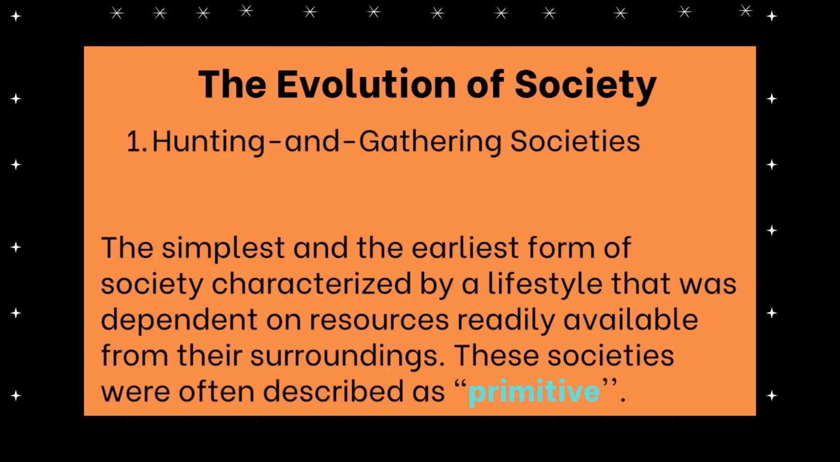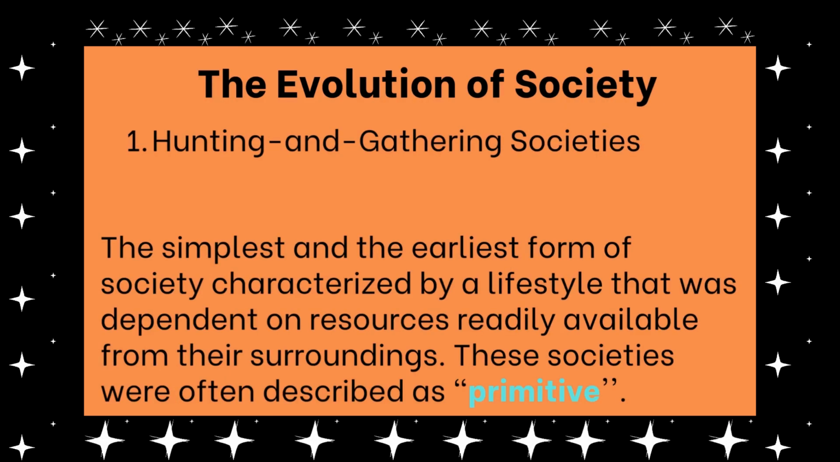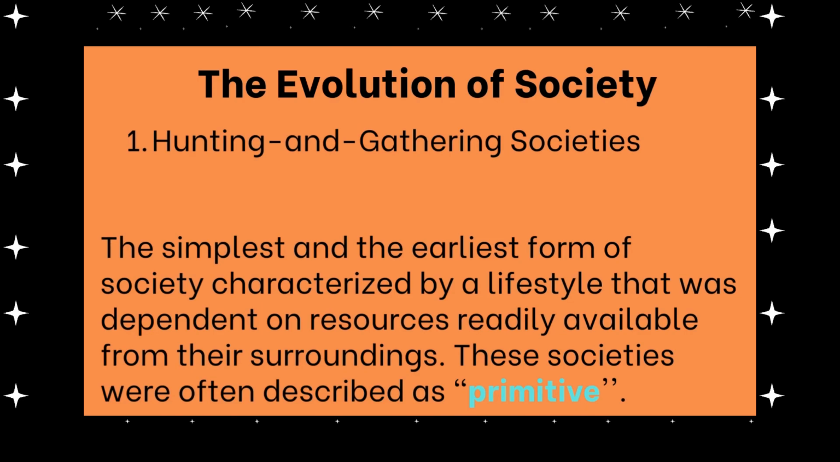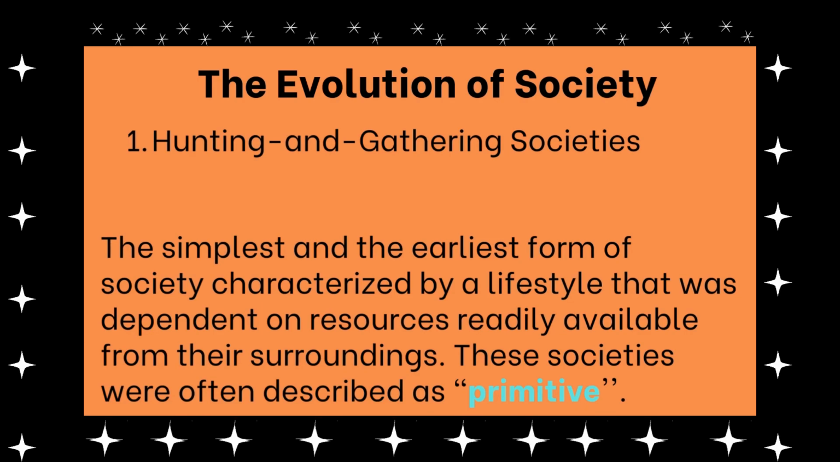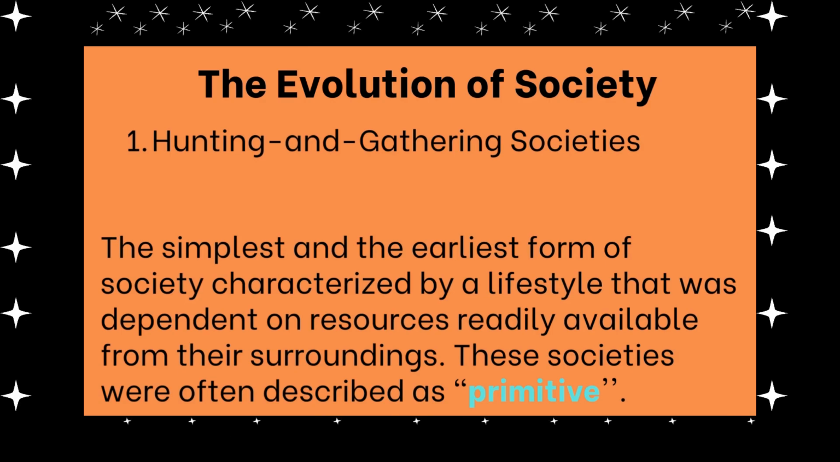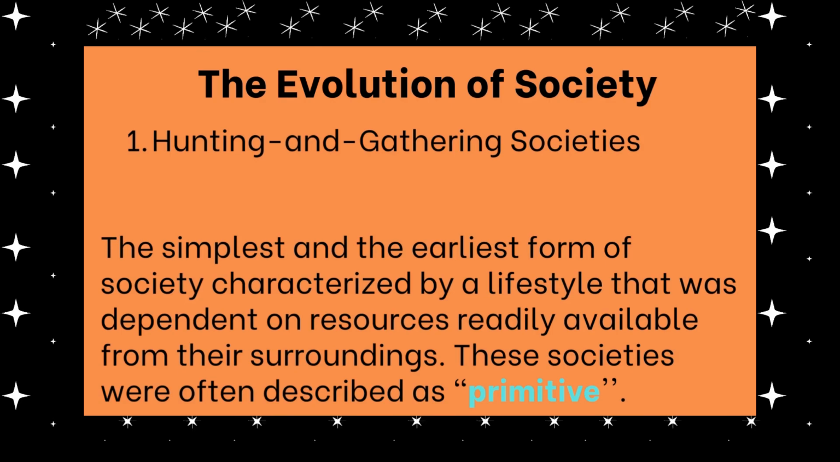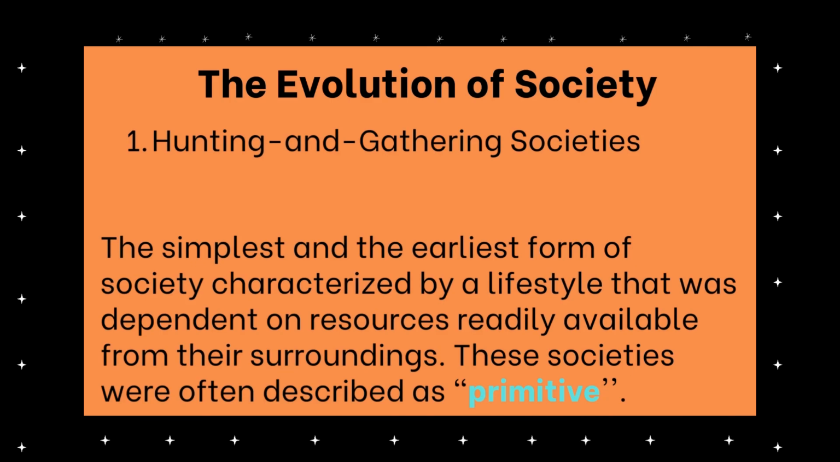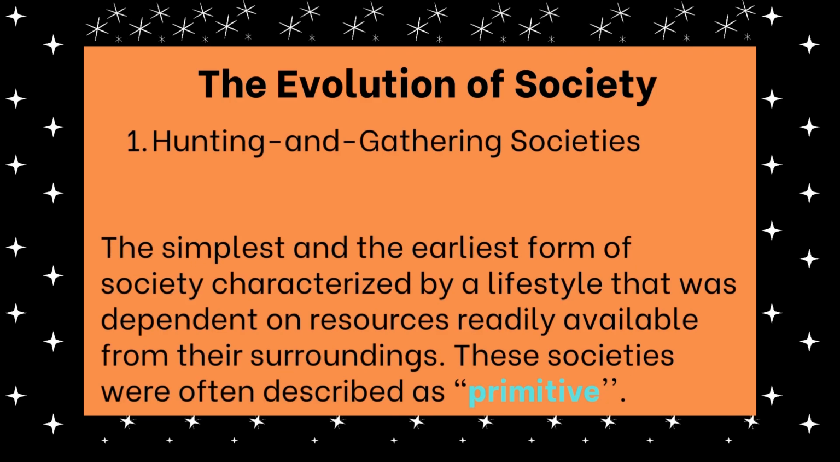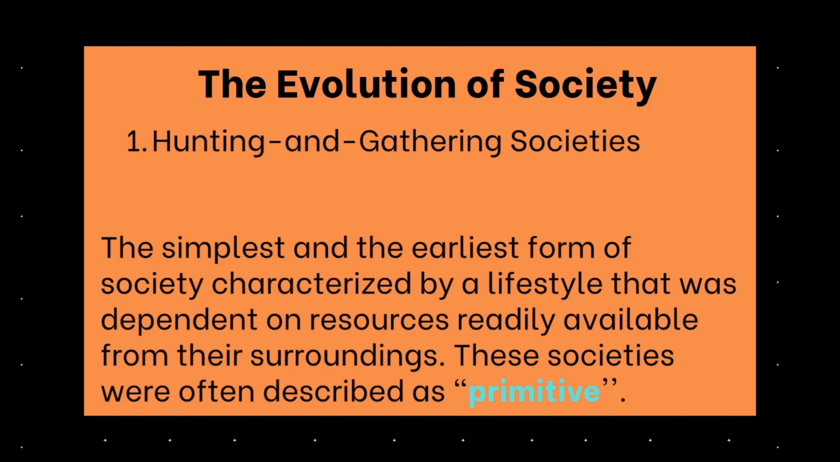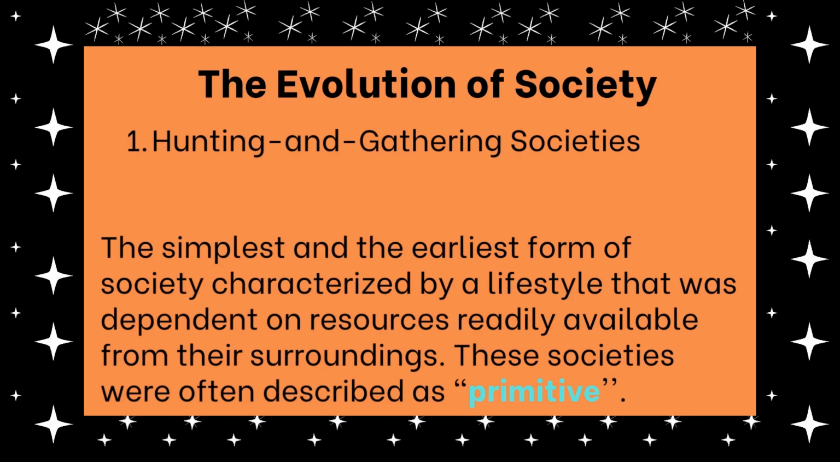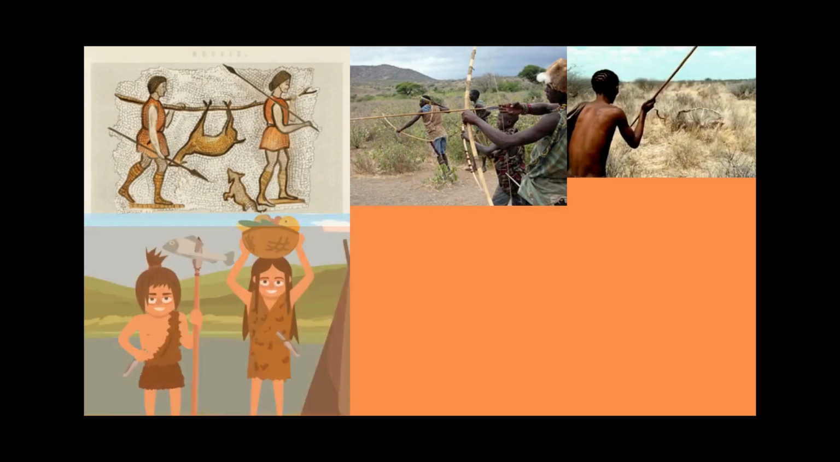Let us discuss each of these, starting with hunting and gathering societies. This is the simplest and the earliest form of society, characterized by a lifestyle that was dependent on resources readily available from their surroundings. These societies were often described as primitive.